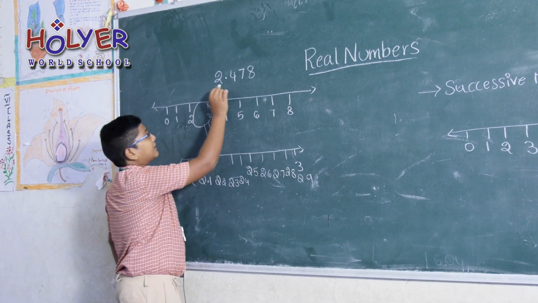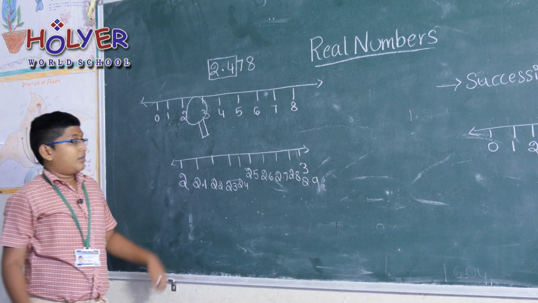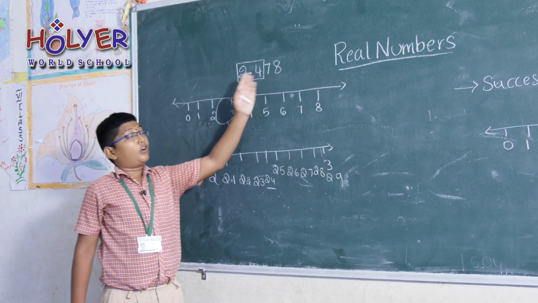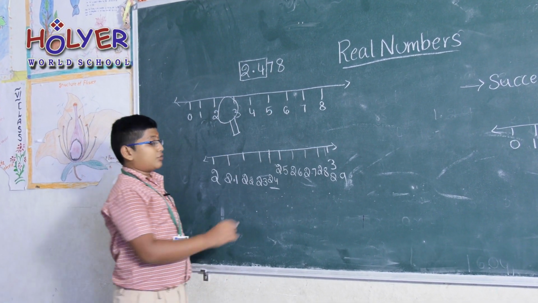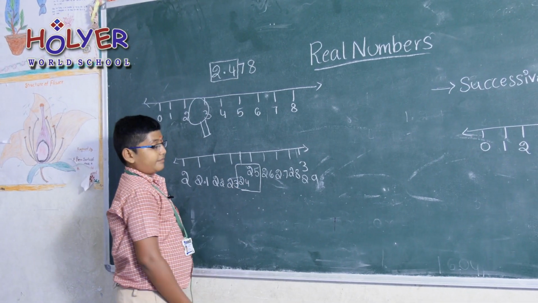Here we want to take the first decimal place, 2.4. So this is 2.4. To find more of this decimal, let us zoom into 2.4 and 2.5.